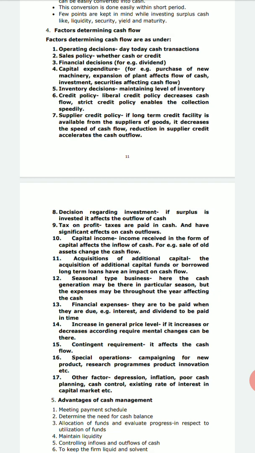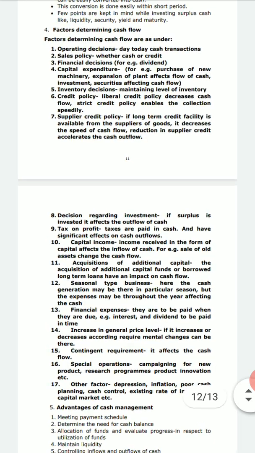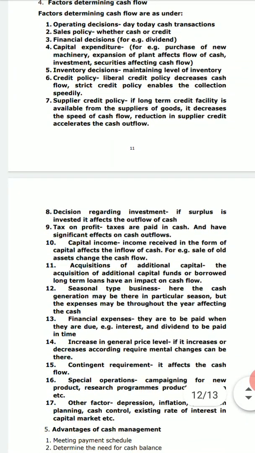The next comes up is sales policy. The sales policy of the company may be whether it is to be done in cash or in credit. If it is on the cash basis, then definitely the cash flow would be regular and fast, and on credit you may have delayed payments. The third important factor is financial decisions. Managerial decisions regarding the finance affect the cash flow.